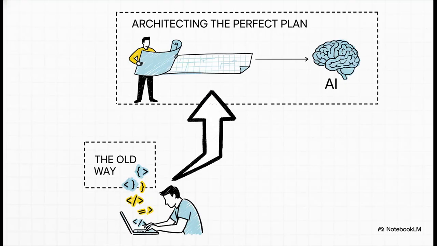And this right here is the biggest takeaway. The skills that matter are changing. Human expertise is moving from being the one who lays every single brick to being the architect who designs the perfect plan for the robots to build. The most valuable skill is becoming your ability to think like an expert, to have that vision, and to communicate it flawlessly in a prompt. It literally empowers anyone with a great idea to become a creator.